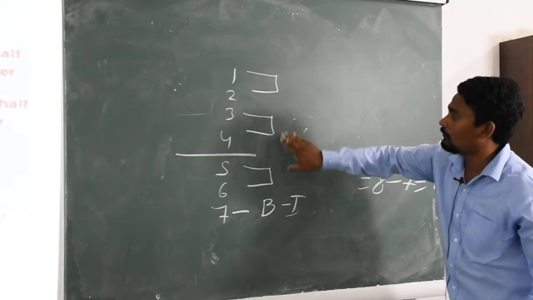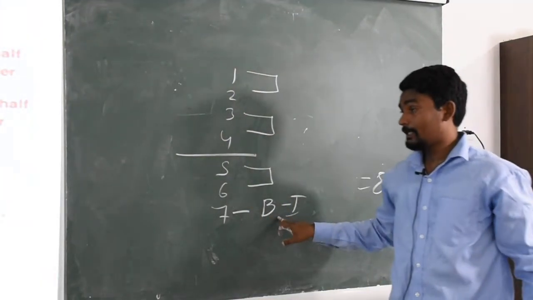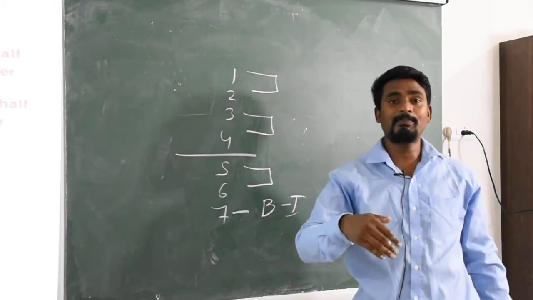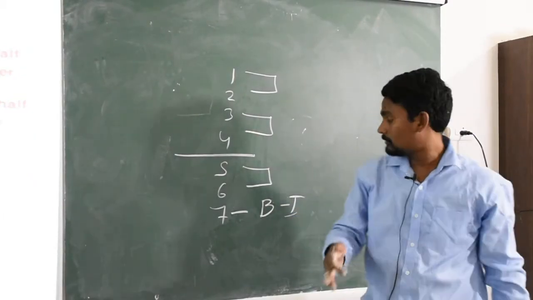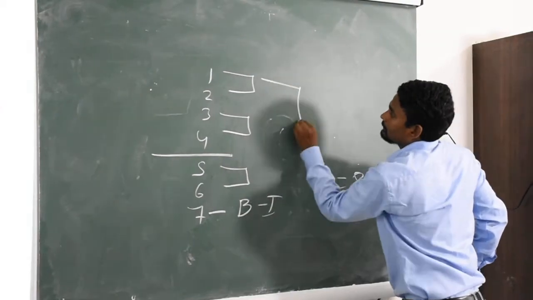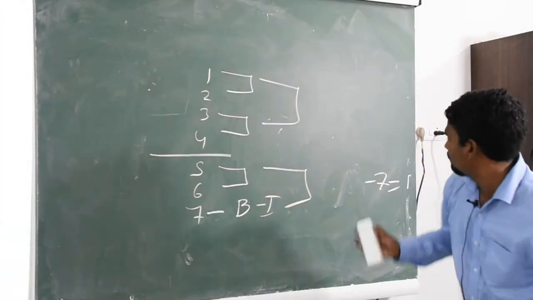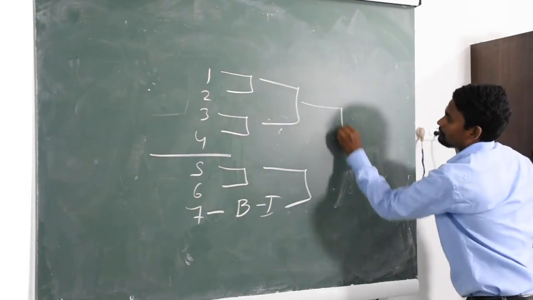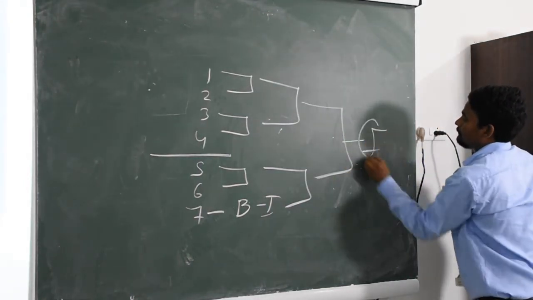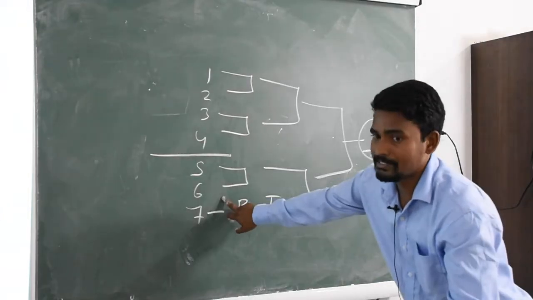So this is round 1. The team with the bye gets the privilege to play directly in the second round. So this is the fixture of 7 teams.